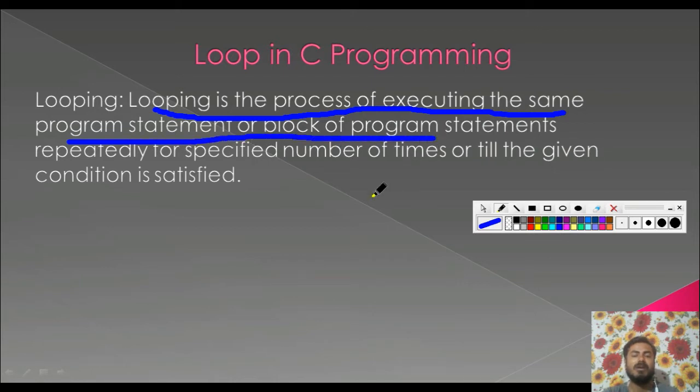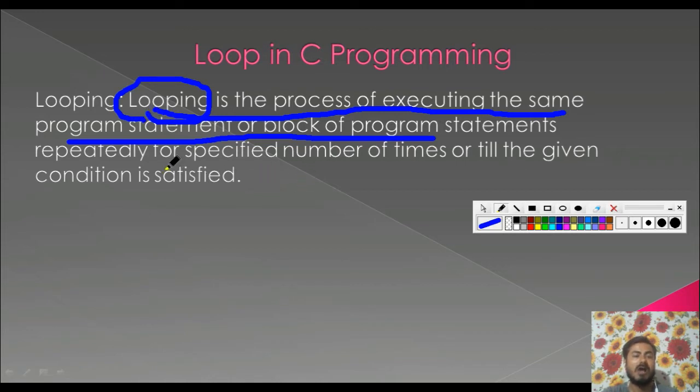That means if we want to execute the same statement or block of statements in the given program again and again, then this process of execution is called looping. That means if the same statement of a program or block of statements of a program is to be executed again and again, then that concept is called the looping concept or looping in C programming.